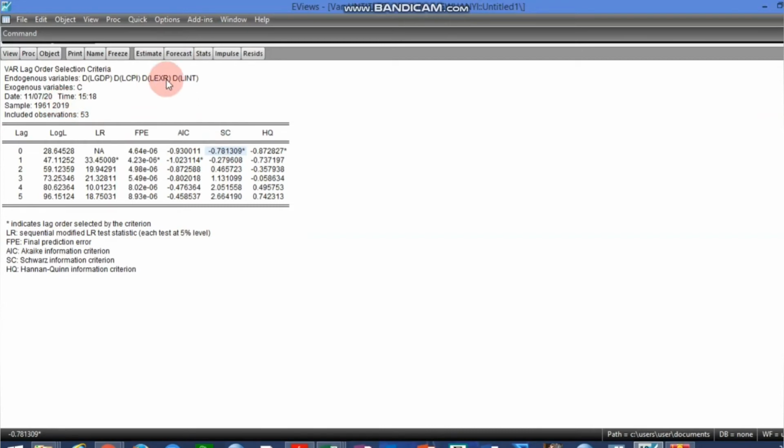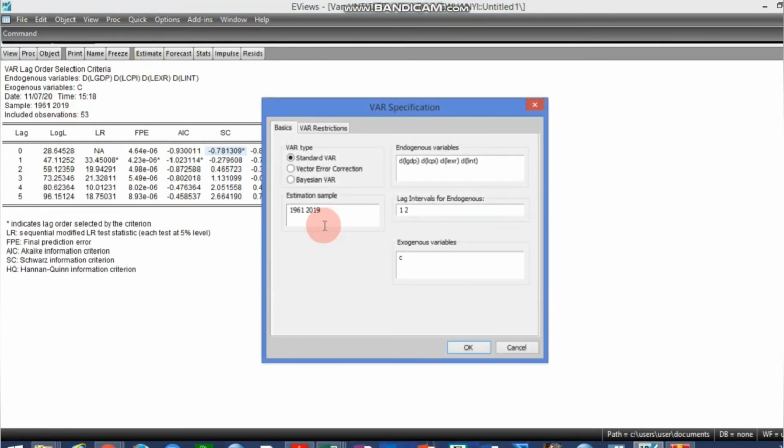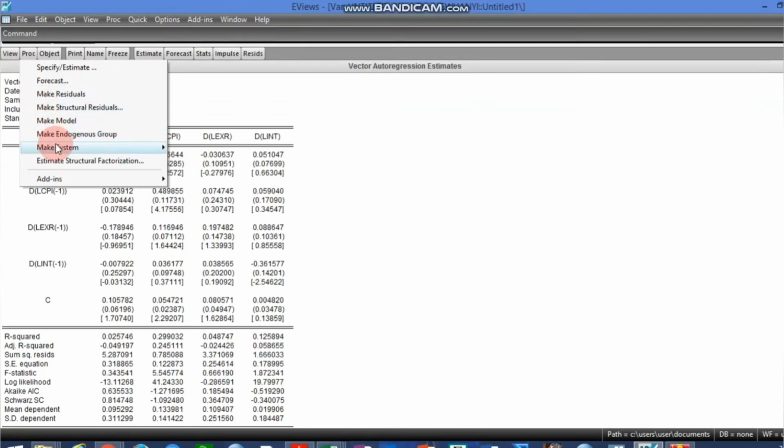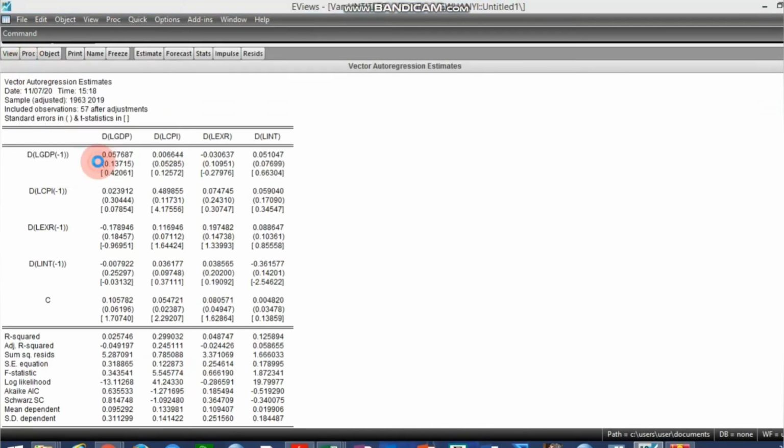So it means that we're going to estimate the VAR having a lag 1. You can see we have estimated it with lag 1. And what do we do at this point? We have been able to estimate a standard VAR in first difference of variables, because variables are all order 1. Now the next thing is to go to Proc and move to estimate structural factorization.